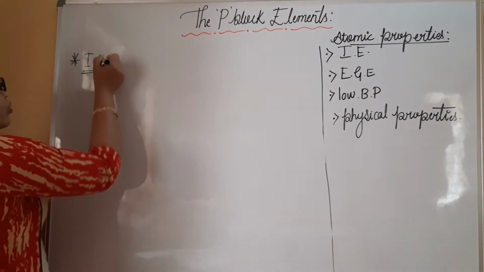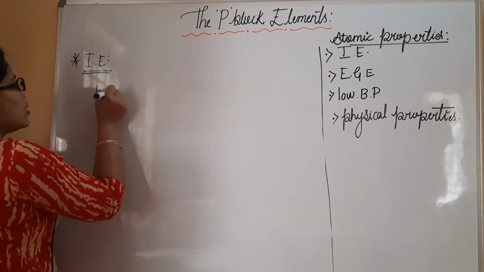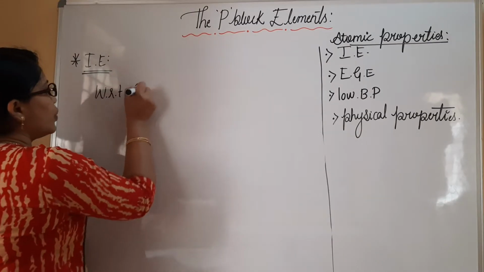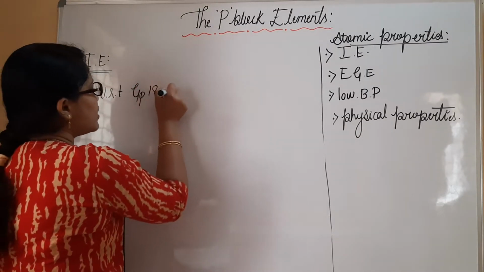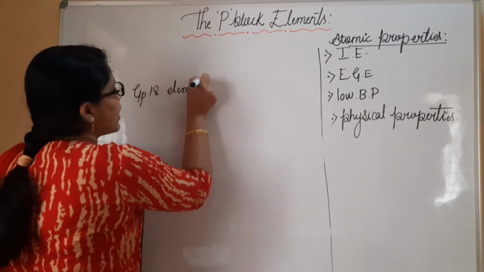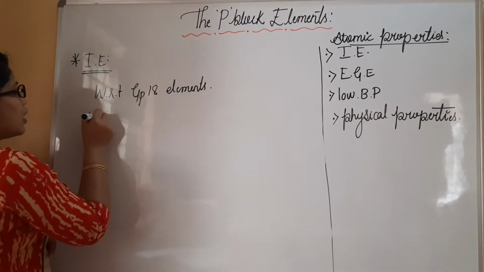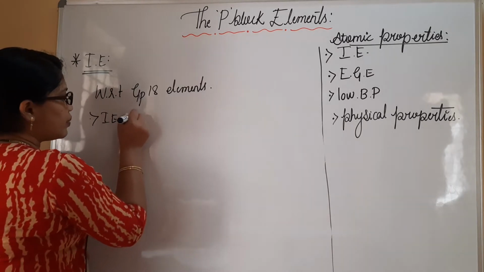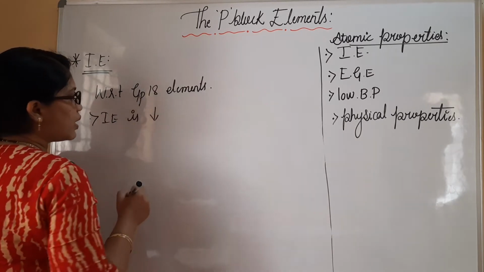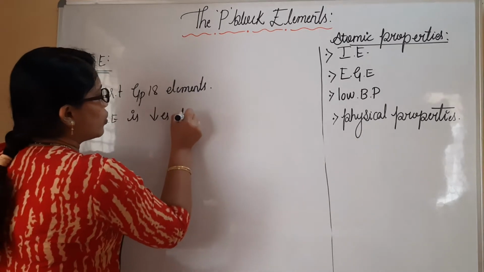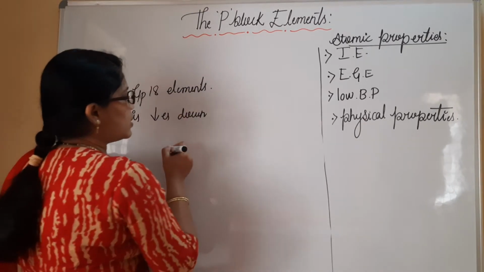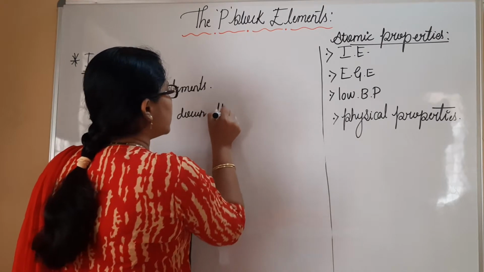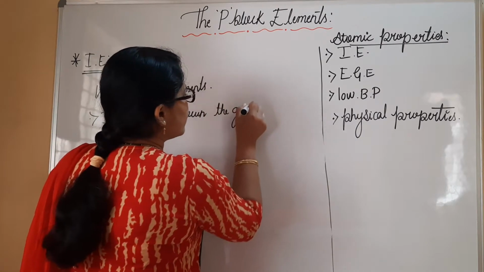So with respect to group 18 elements, or noble gases, ionization energy decreases down the group.